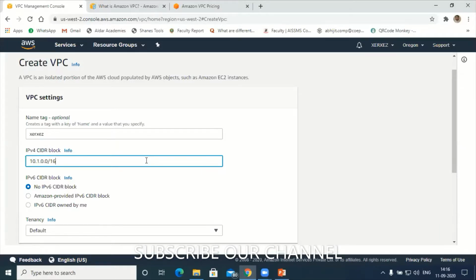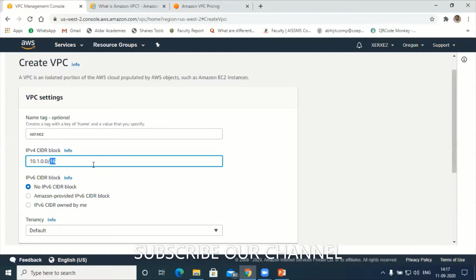This is very important as far as the network part in VPC is concerned: you should be very clear with the range of the IP addresses. Here, this falls under the category of class A. Can someone tell me what this /16 is? 2 to the power of 16. That means the range over there.